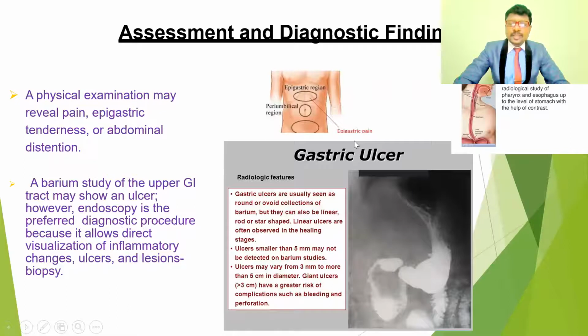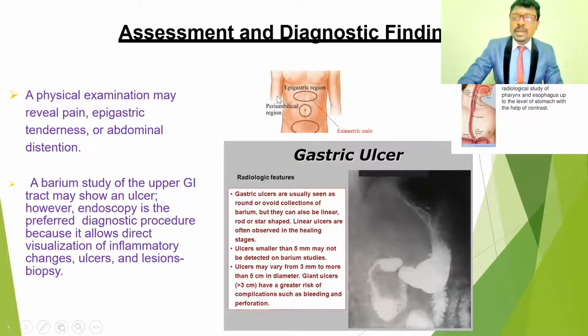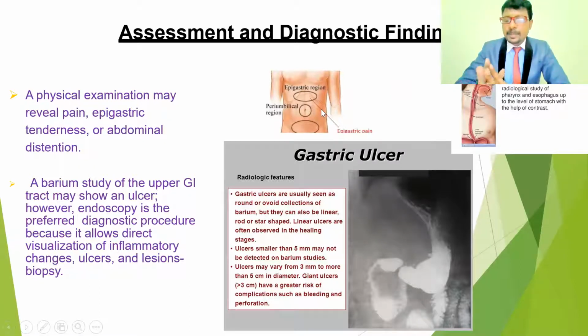So how are we going to assess peptic ulcers? What are the investigation procedures for peptic ulcers? First is the physical examination, which may reveal pain. The pain will be in the epigastric region, with tenderness. That means if you palpate and press the epigastric region, the person complains of pain. The person also gets abdominal distension because of the bloating.